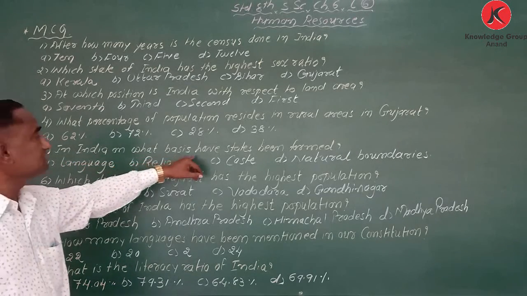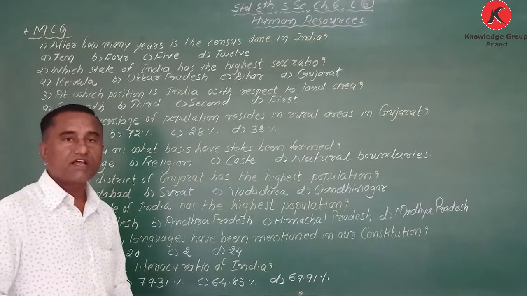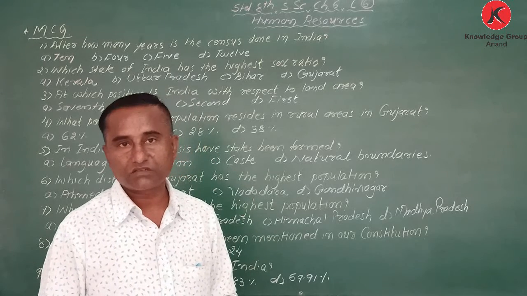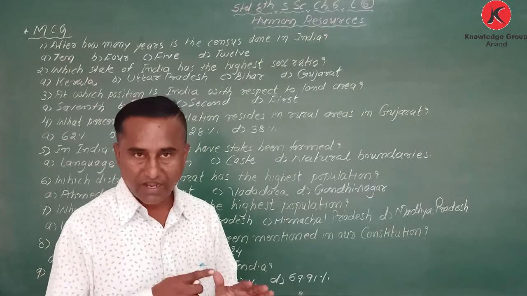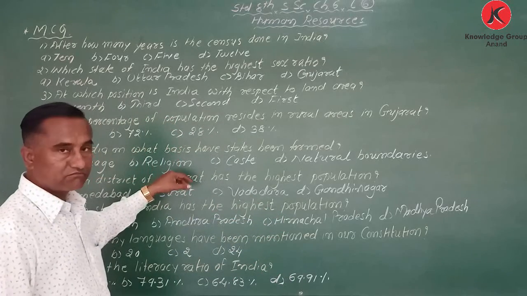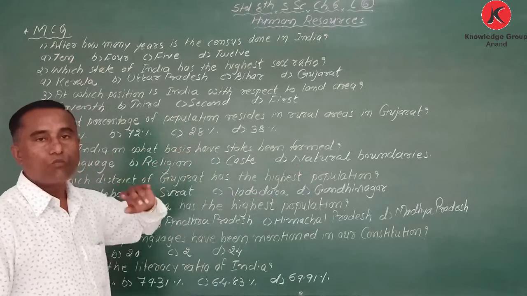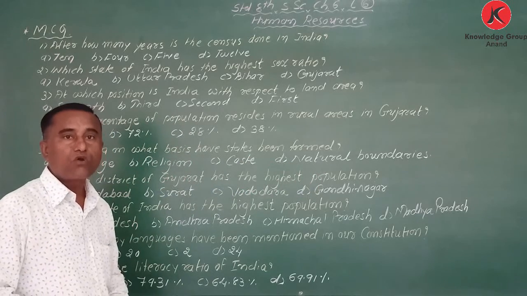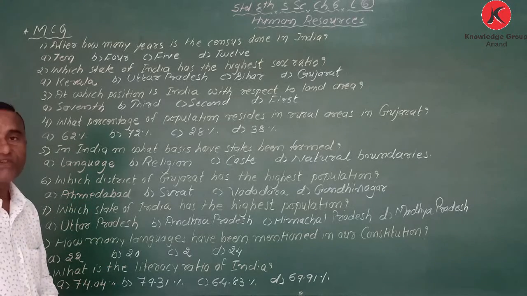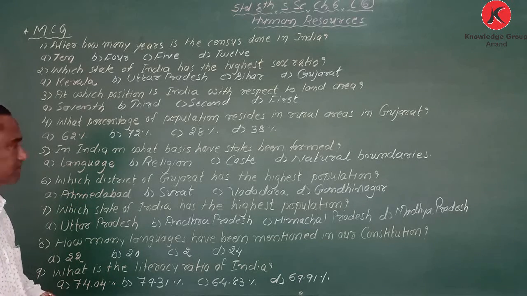In India, on what basis have states been formed? Most of the states are formed on the basis of what? On the basis of caste? Wrong. On the basis of religion? No. Do we have mutual boundary? No. Most of the states are formed on the basis of language. When I discussed chapter number 13, I said that.